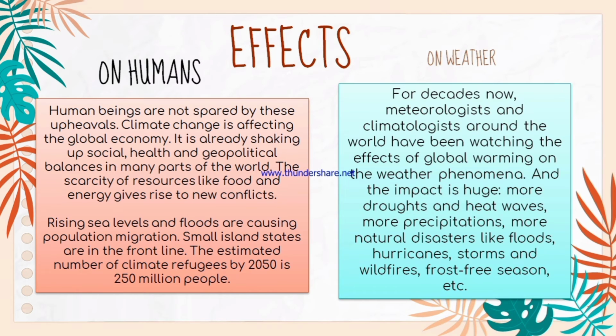Now we will talk about the effects on humans as well as on the weather. The effects on the weather and the humans are directly proportional. Humans are facing high levels of climate change, which results in floods, immigration and migration as well. Now we will talk about the effects on the weather. These are huge heat waves and precipitation, more natural disasters like floods, hurricanes, storms, and wildfires, frost-free seasons,